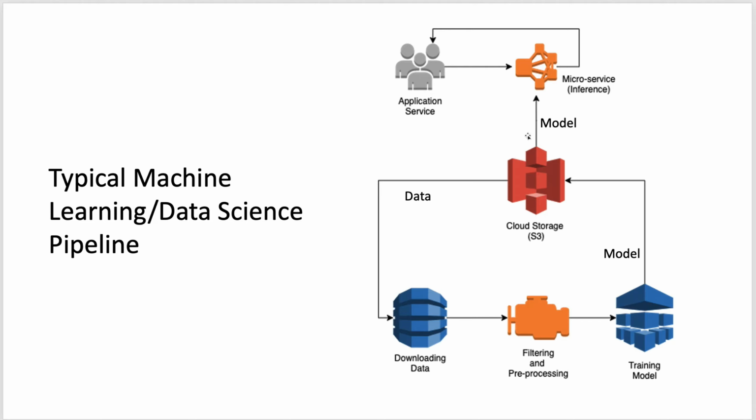So essentially we have a cloud storage from where we first download the data, then we pre-process the data, we train the model, and we store that model back to cloud storage. And after we decide that this model is performing well and we want to put it into production, then we create a microservice, we download that model from the cloud storage to that microservice, and then any other application service can use that microservice as an API. So this is what a typical machine learning or data science project pipeline looks like.